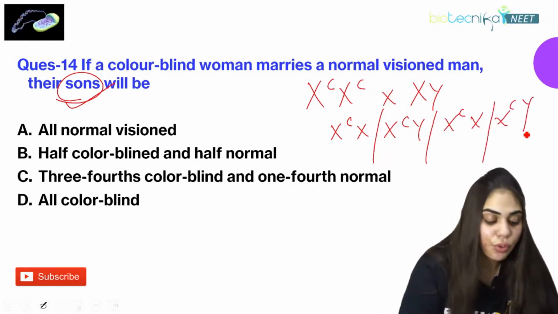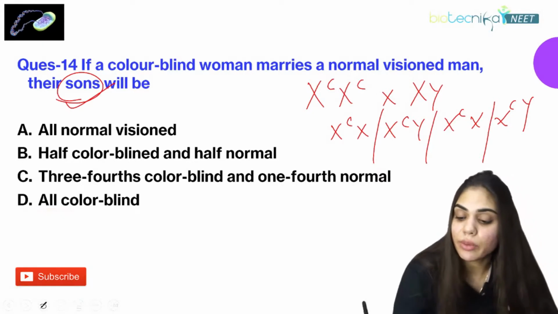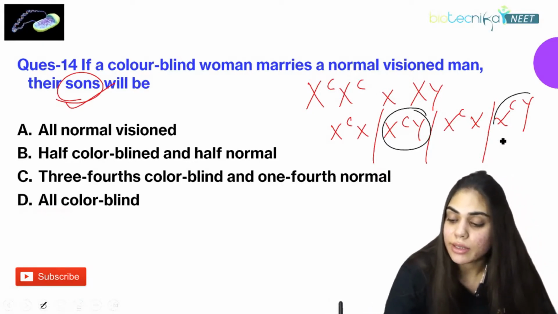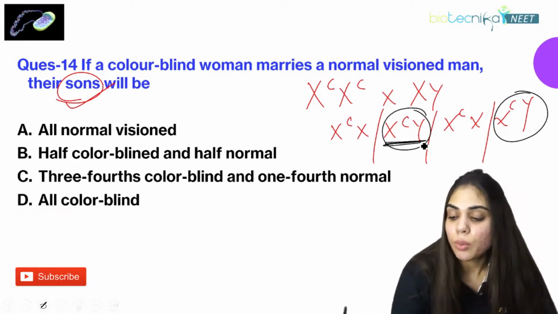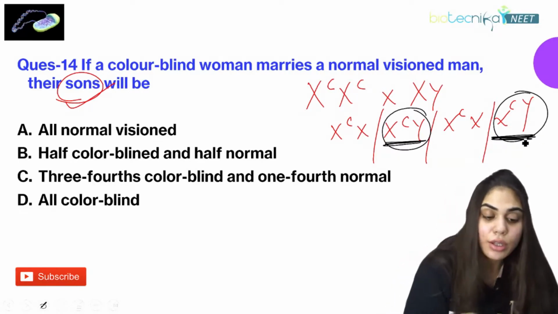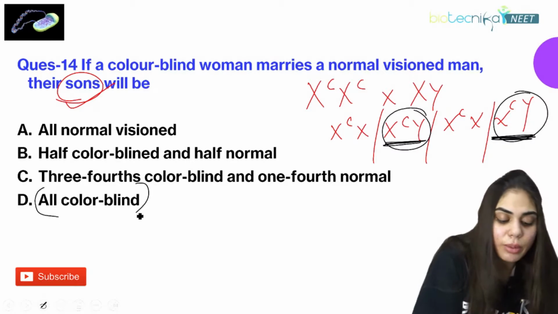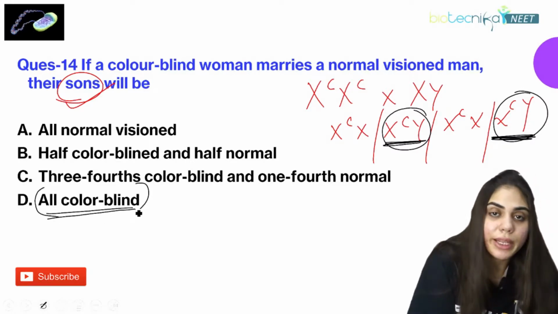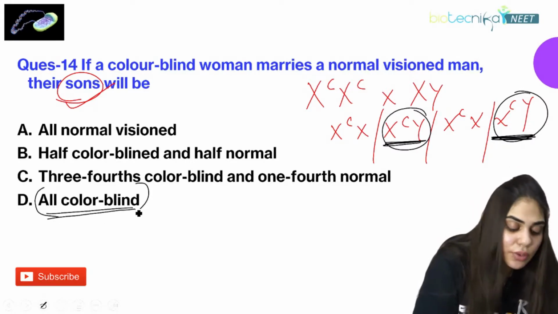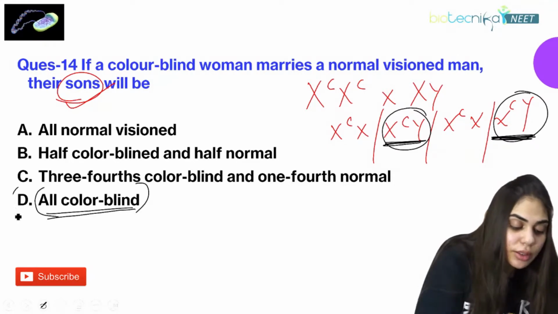We only have to focus on males. What is the genotype of the male? XY. You can clearly see both the sons are affected. So all the sons will be colorblind. The right answer for this question is option D.